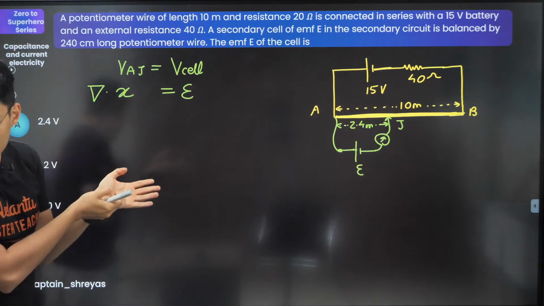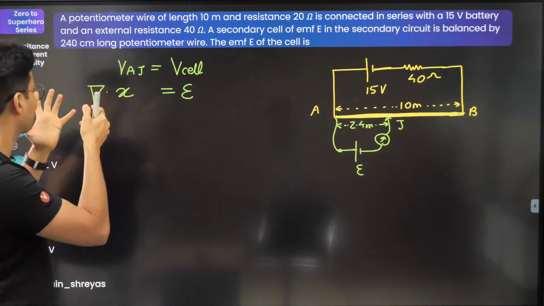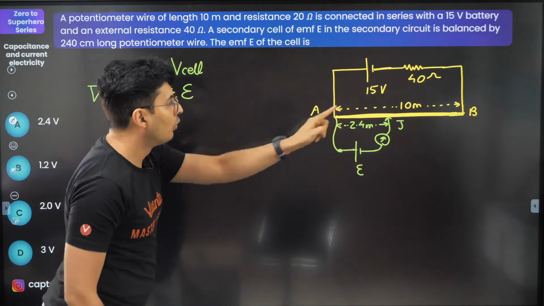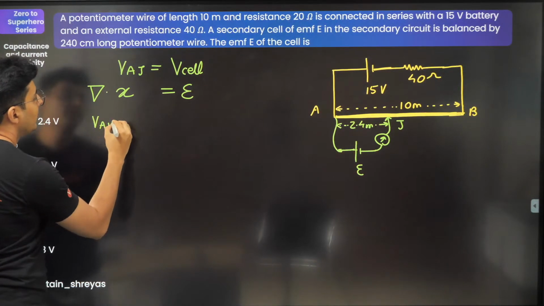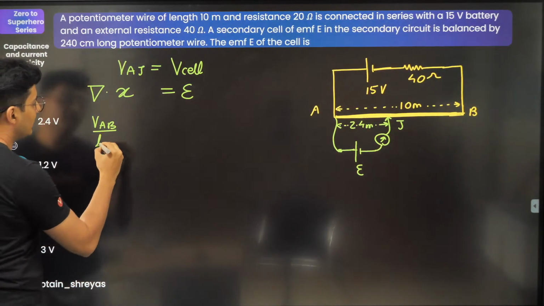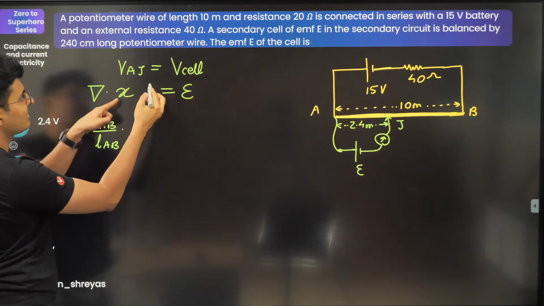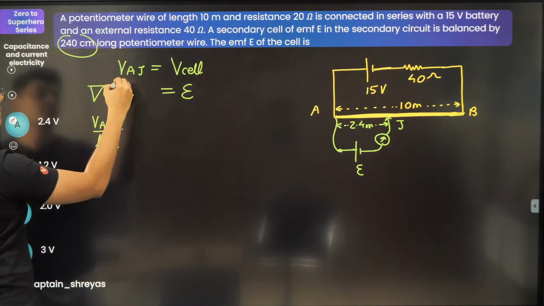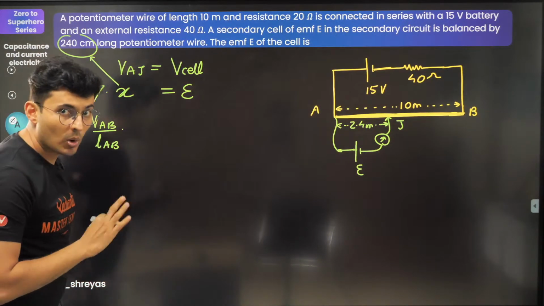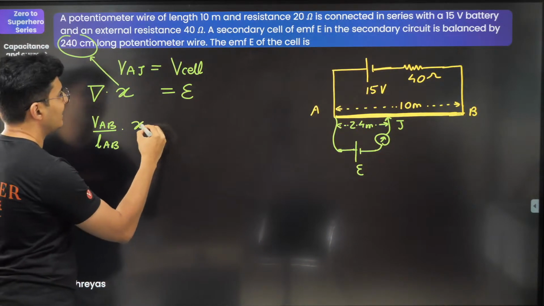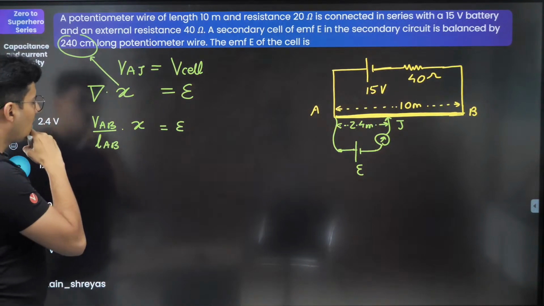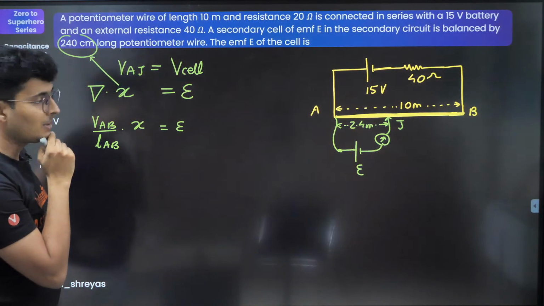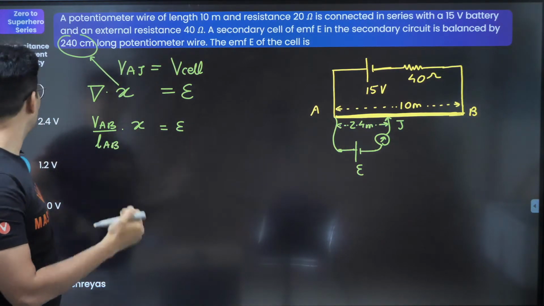Good evening, Sahiti Uddanandam. Gradient is nothing but the voltage across AB upon the length of AB. X, I will substitute it later. If you are wondering what X is, this is basically X. Okay, let's take care of it later on. Don't worry. Voltage across AB is not given. Maybe I need to find it. And how do I need to find it?